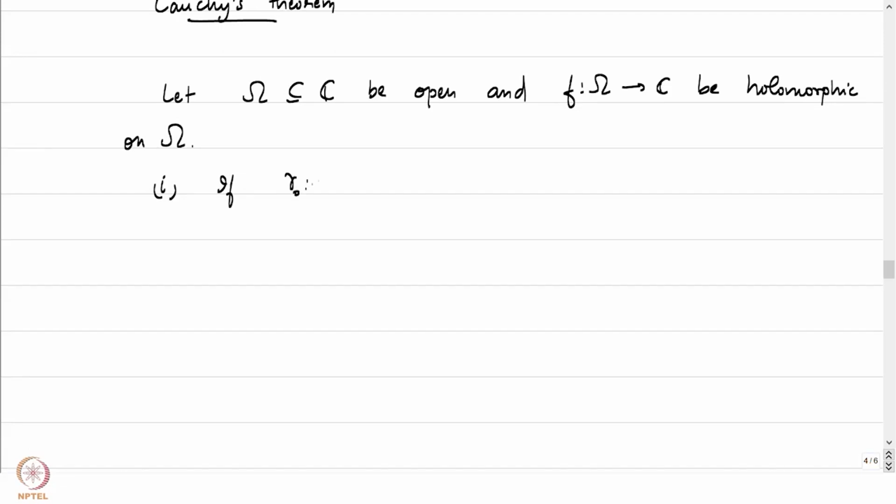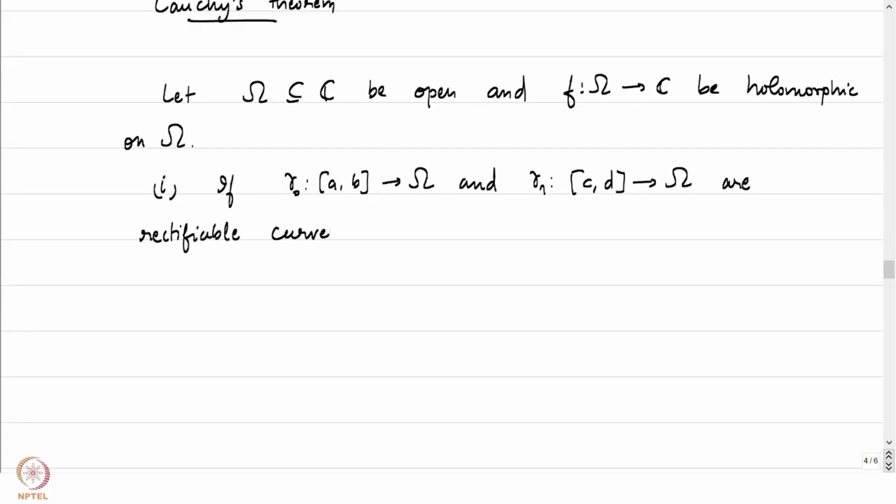If gamma 0 from AB to omega and gamma 1 from CD to omega are two rectifiable curves, say they are rectifiable curves from Z0 to Z1. We are imposing the condition that both gamma 0 and gamma 1 have the same initial point Z0 and the same terminal point Z1, and that they are rectifiable curves, and such that gamma 0 is homotopic with fixed endpoints to a reparameterization of gamma 1.